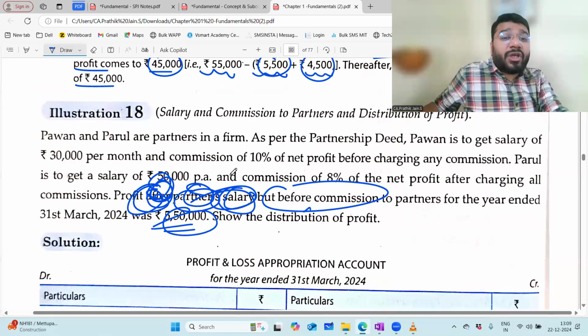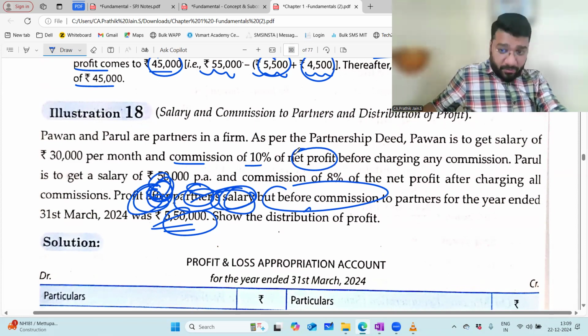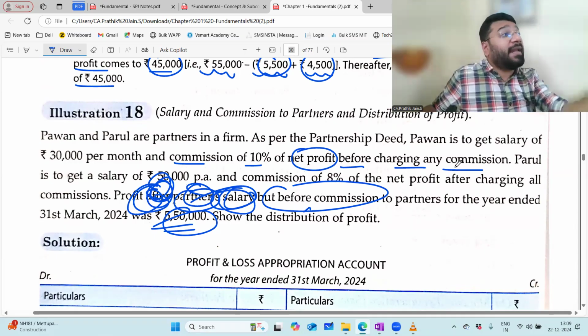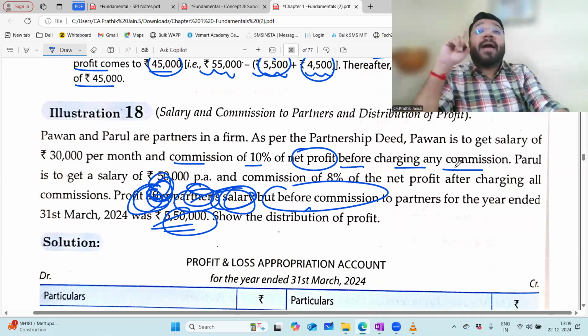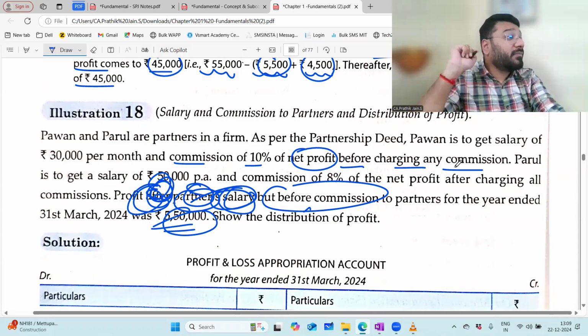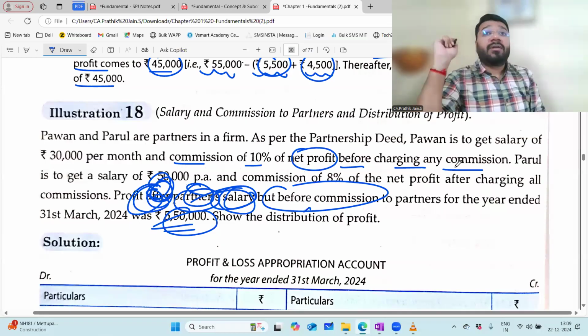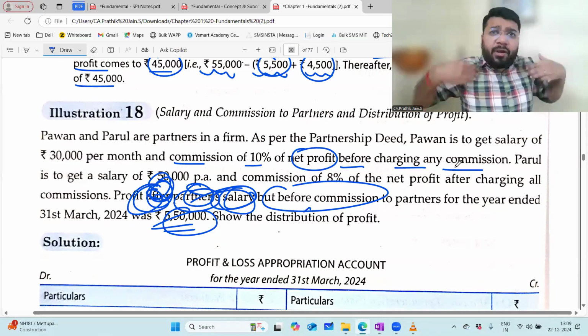Now, commission for Pawan is 10% on what? On net profit, before commission, before deducting commission. Now the question is, should salary be subtracted or not? You will not subtract salary unless the question specifically says to.